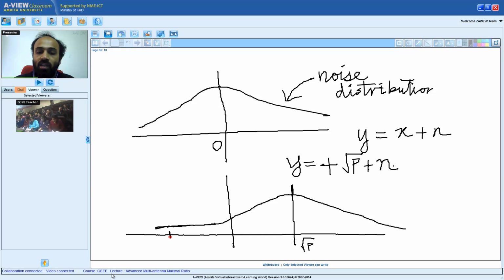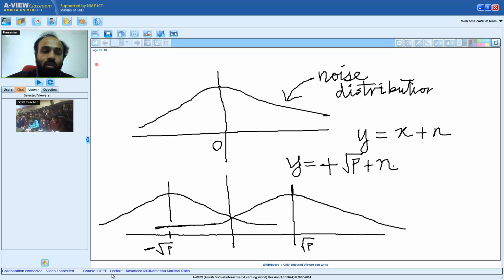Similarly, if minus square root of p is transmitted, the received signal is a Gaussian with mean minus square root of p. Therefore, if plus square root of p is transmitted, I have a Gaussian with mean plus square root of p.